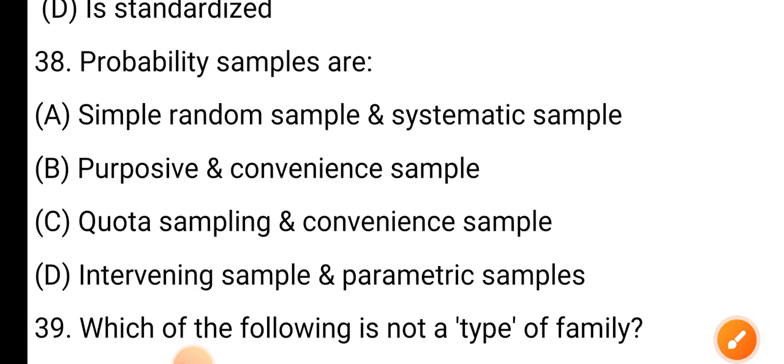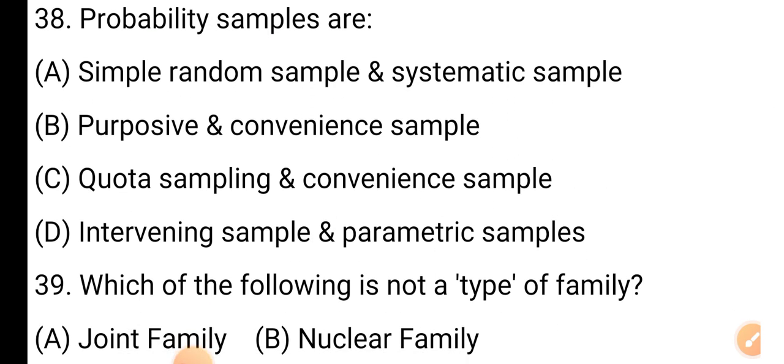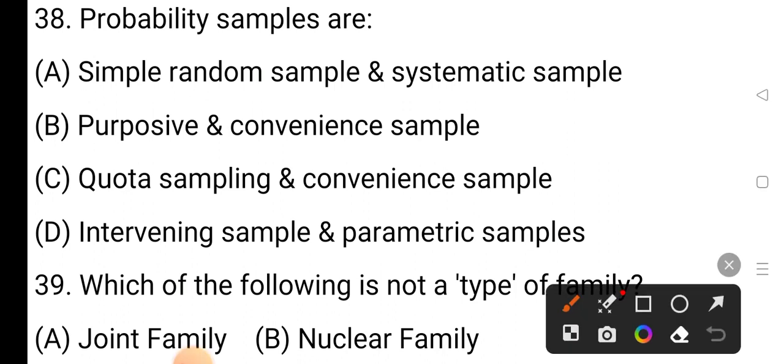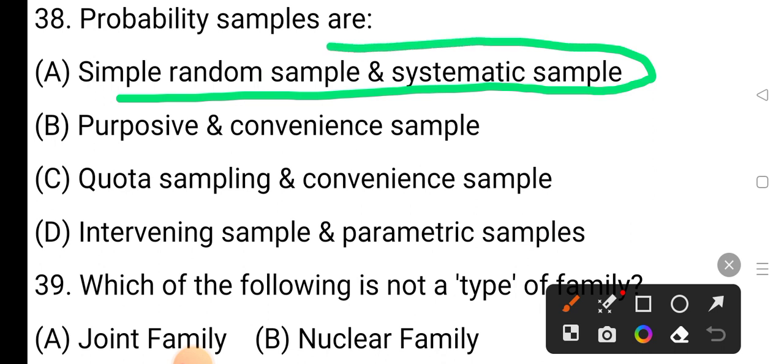Question number 38. Probability samples are: option A, simple random sample and systematic sample; option B is purposive and convenience sample; option C is quota sampling and convenience sample; option D is intervening sample and parametric samples. The correct answer is option A, simple random sample and systematic sample.